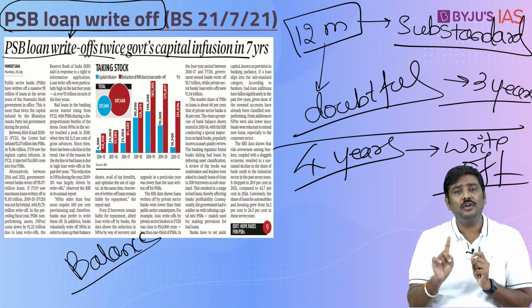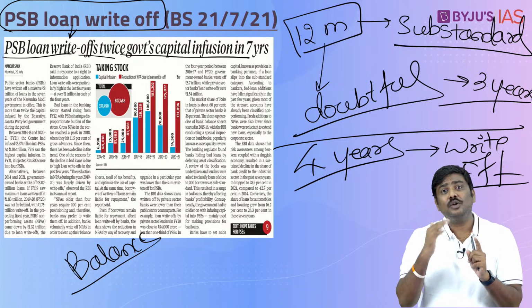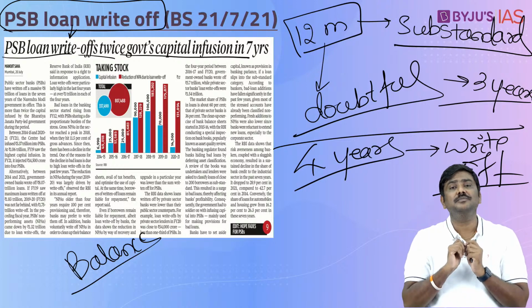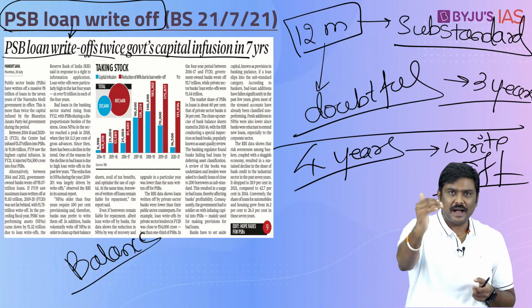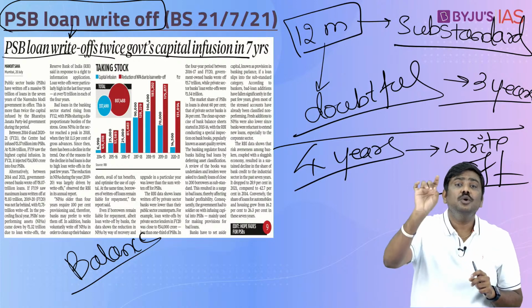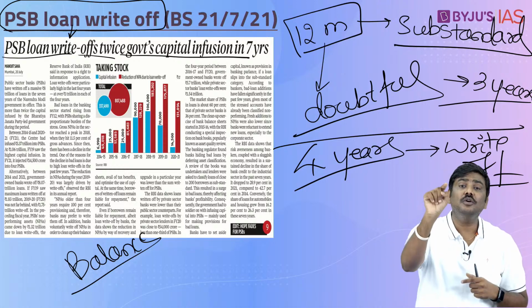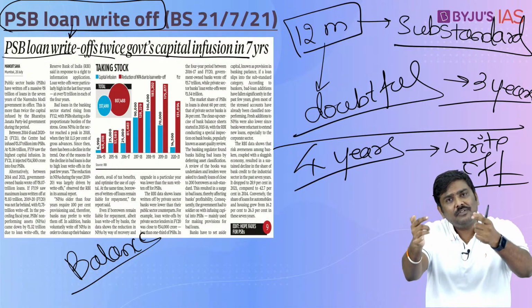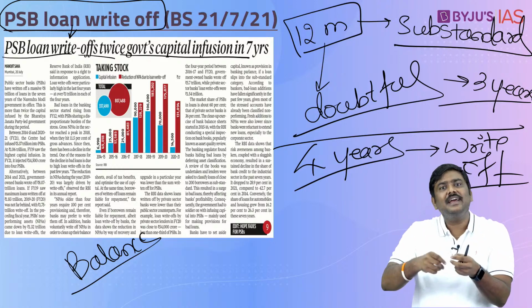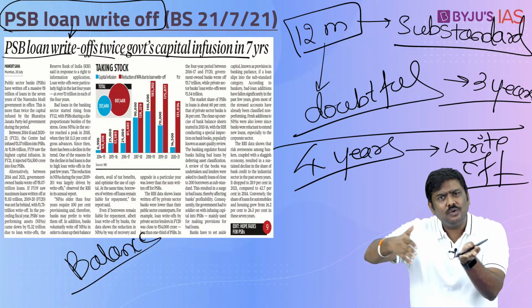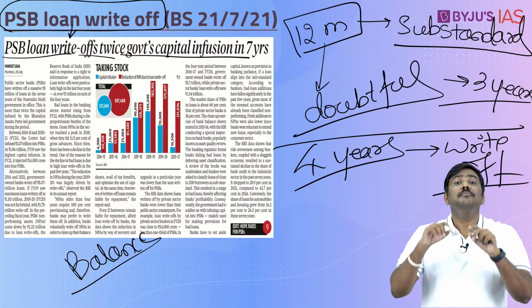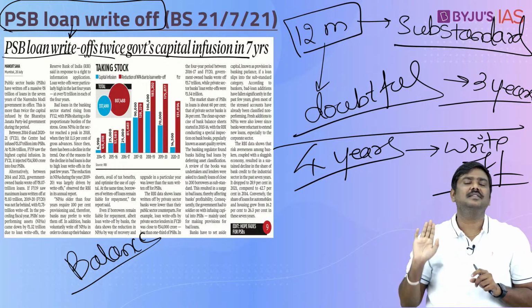Please be very, very careful. Write off does not mean you are going to waive off a loan. Please do not misunderstand between both these terms. Write off means, imagine you are a bank, you have given me a loan, I have defaulted, it has been more than 4 years now, you will stop writing this loan in your balance sheet, that is it. But will you try to recover the loan from me? Definitely yes. The legal avenues which are there with you, you will continue with those processes, you will try to recover this loan, but you will not write the loan in your balance sheet.